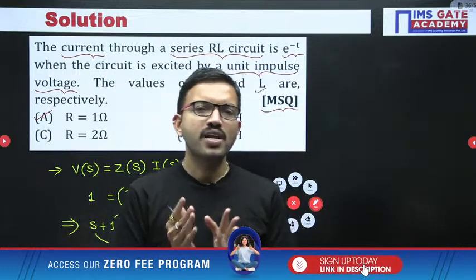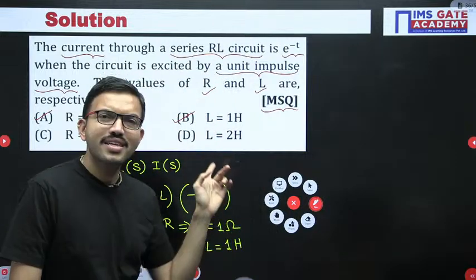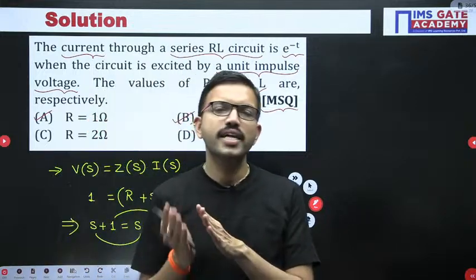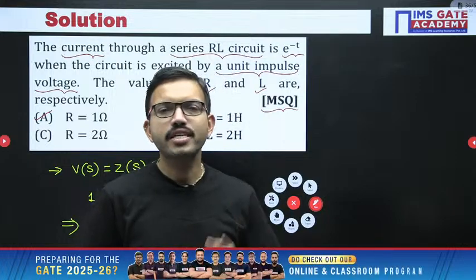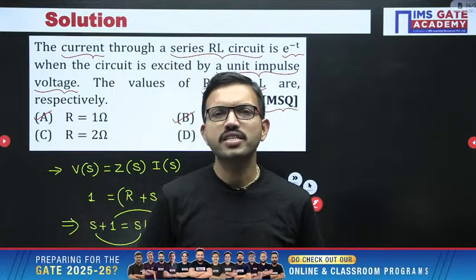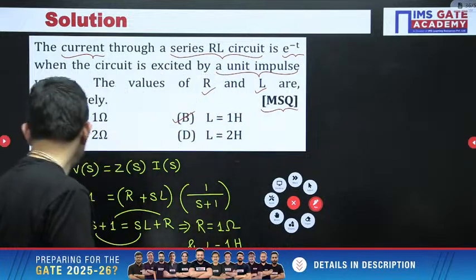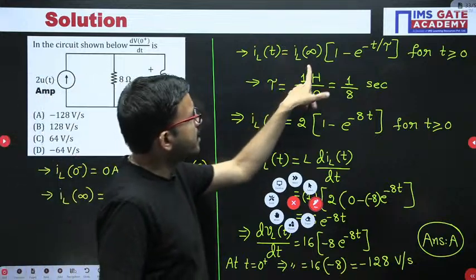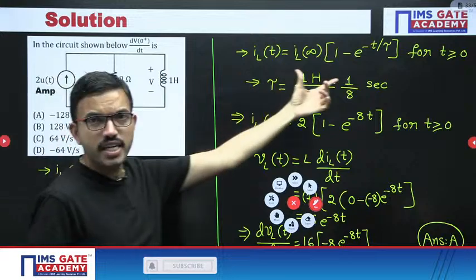In such questions, wherever you face difficulty, you can apply the Laplace transform approach, solve the question in the S domain, and finally convert by applying the inverse Laplace transform. You get the time domain expression, and from that you can represent it in the standard form. Here, regarding the current, since the initial current is 0, accordingly you get the expression.